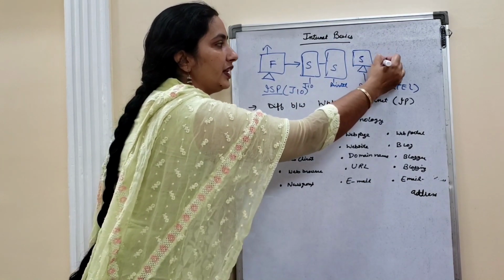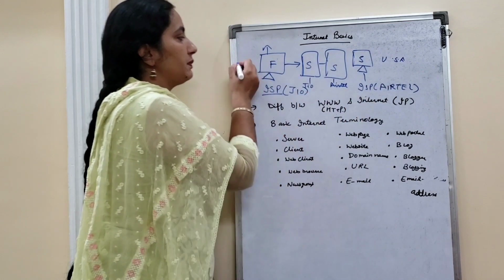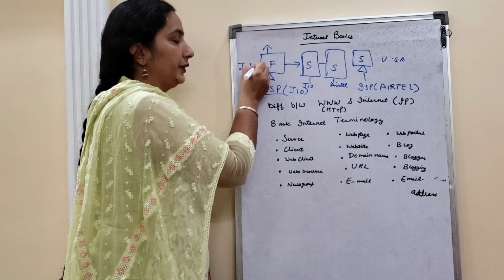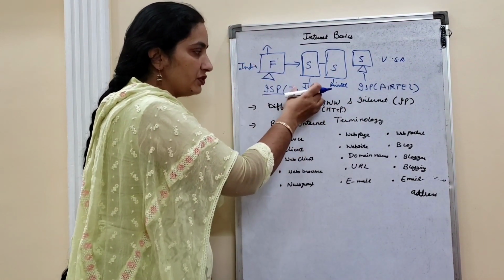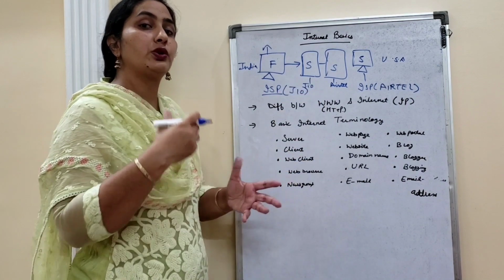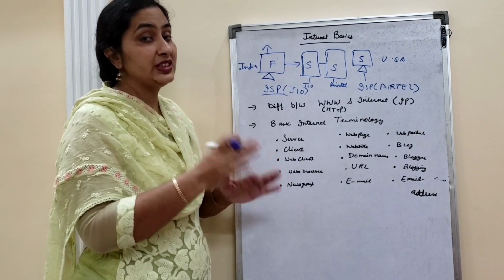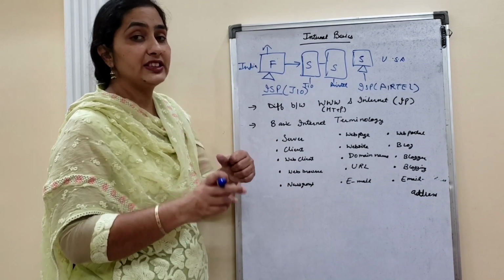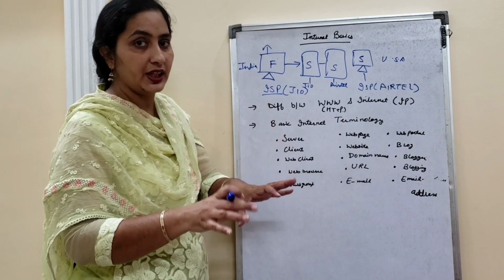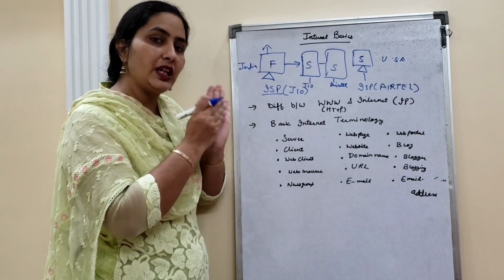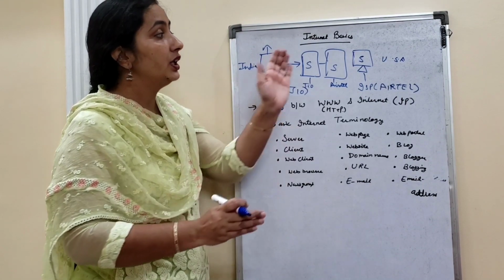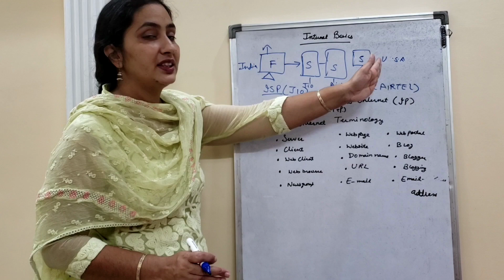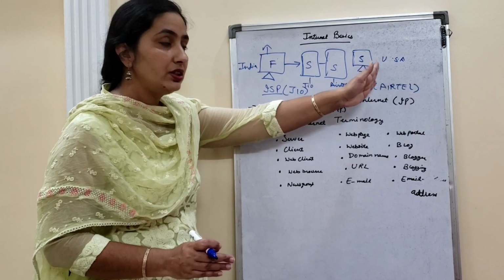This may be located in USA and this may be located in India. So from the Jio server it will first go to the Airtel server, which is nearby this Jio server, and this Airtel server will see where its exact location is. Then that nearby server will send it to the server which is nearby the destination server, that is in USA.